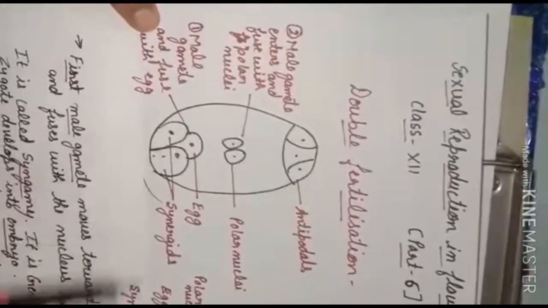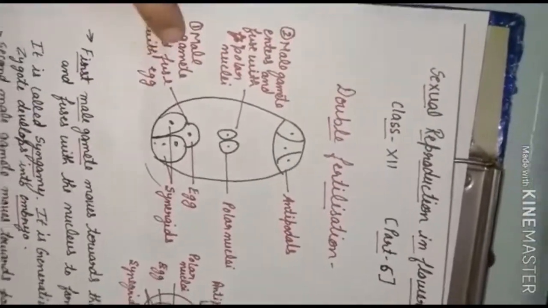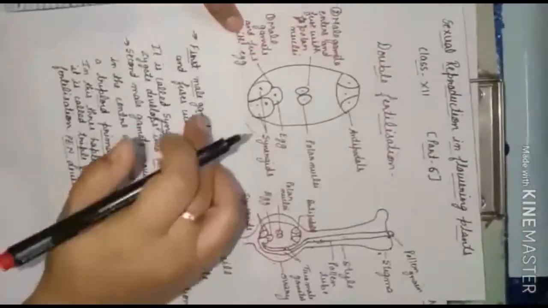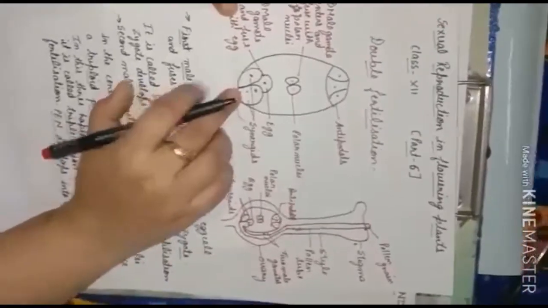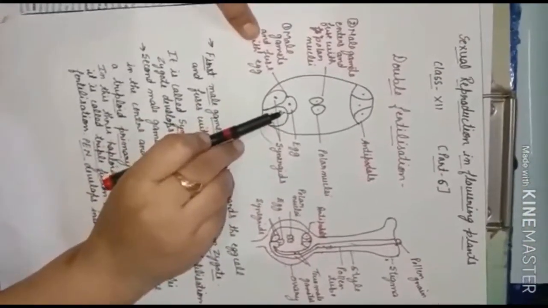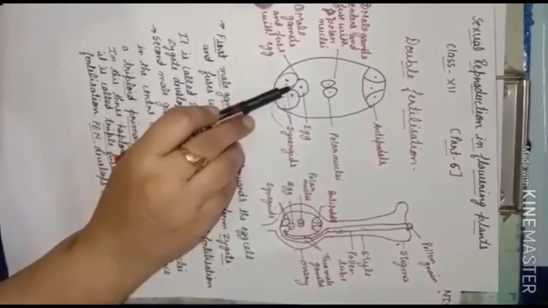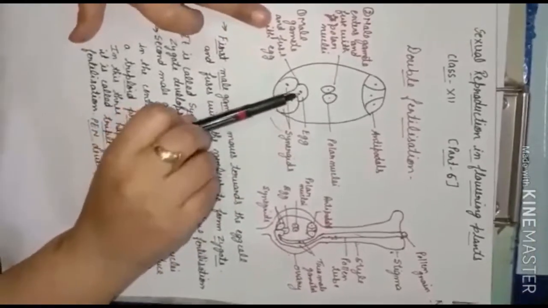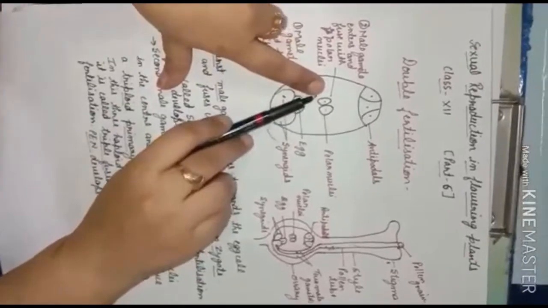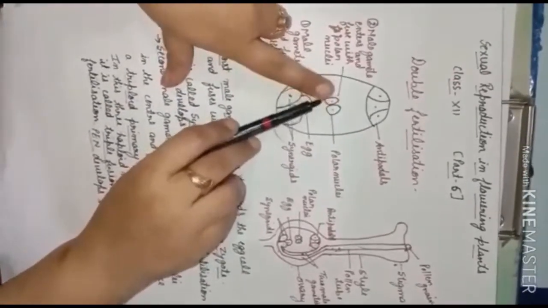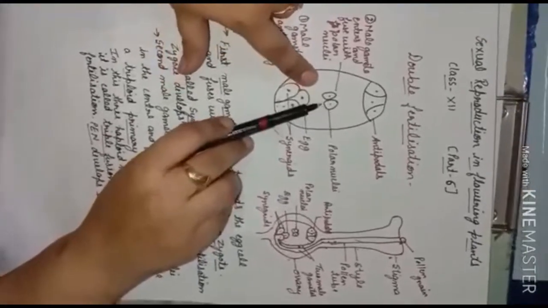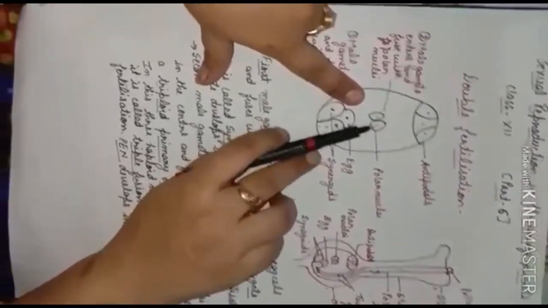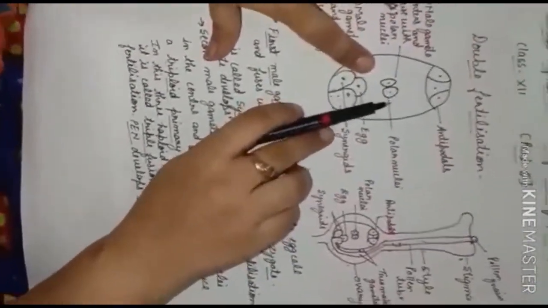Understood? We have two male gametes in the pollen tube. From these two male gametes, the first one will enter inside this ovule. Firstly it will fuse with the egg cell, and after fusing with the egg cell, it will form the zygote. Then the second male gamete will enter inside and fuse with the polar nuclei. We have two nuclei in the center, and the second male gamete will fuse with them, making it three. Clear? After getting into three, it shows triple fusion, meaning three nuclei have fused here.